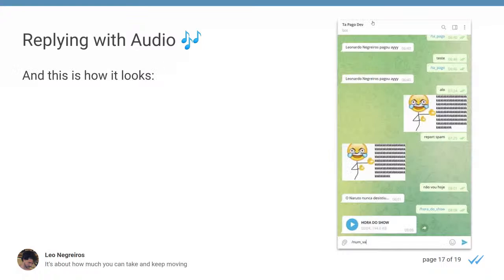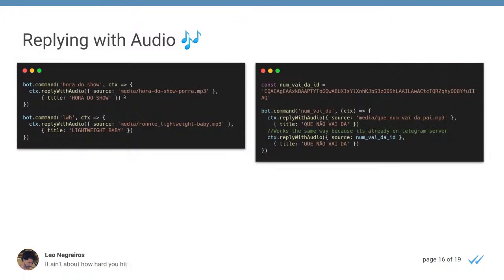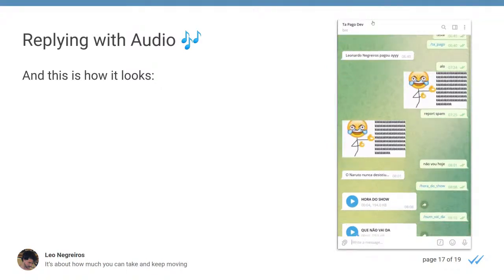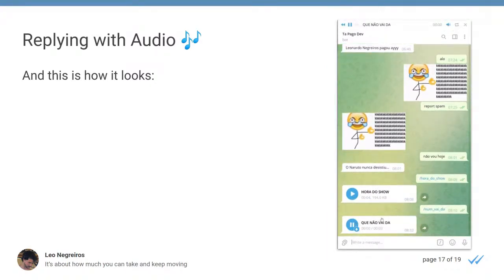And now we are going to see how it looks. Wait a minute. Yes, everything's right here. How it looks here. Let me just play. Okay. So here I'm typing, and then it will respond to me with an audio.